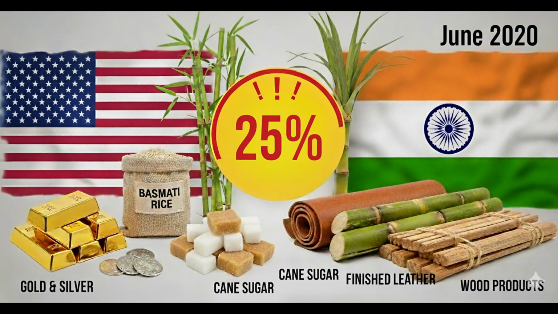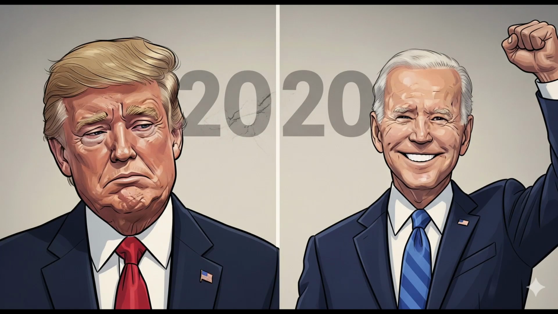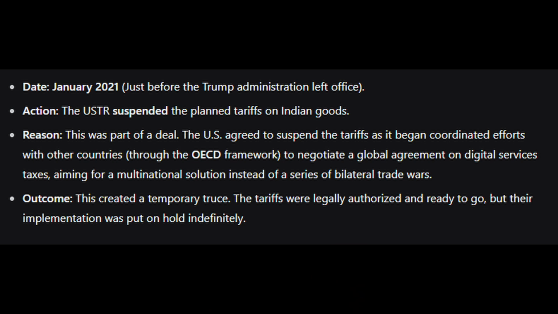And in June 2019, the United States additionally put a tariff of 25% on certain Indian products like basmati rice, gold and silver, cane sugar, finished leather products, wood products and bamboo. Then fast forward to 2020, Trump lost the 2020 presidential election to Joe Biden. But just before Trump left the office, the United States Trade Representative, or the USTR, agreed to suspend the tariff that was proposed against India.